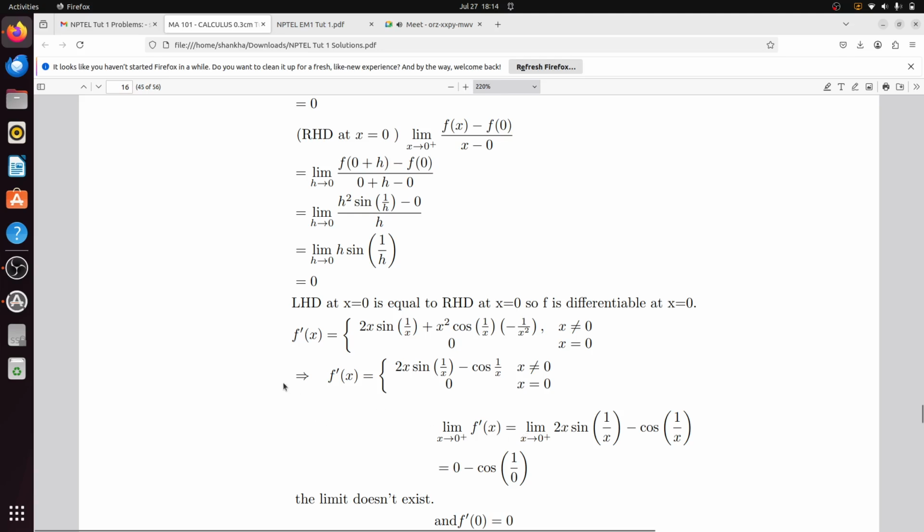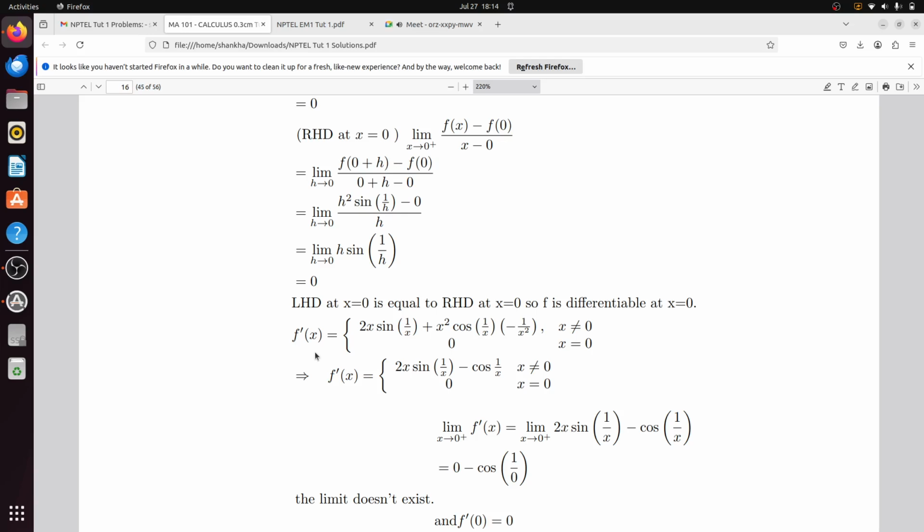Next, what will be f'(x)? You just differentiate it: 2x sin(1/x) plus x squared times cos(1/x) times minus 1 by x squared. So your derivative will be 2x sin(1/x) minus cos(1/x) if x is not equal to 0, and 0 if x equals 0.